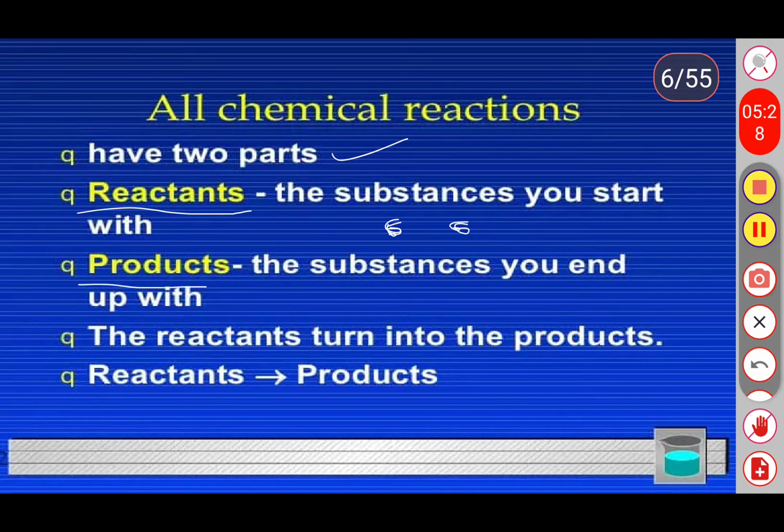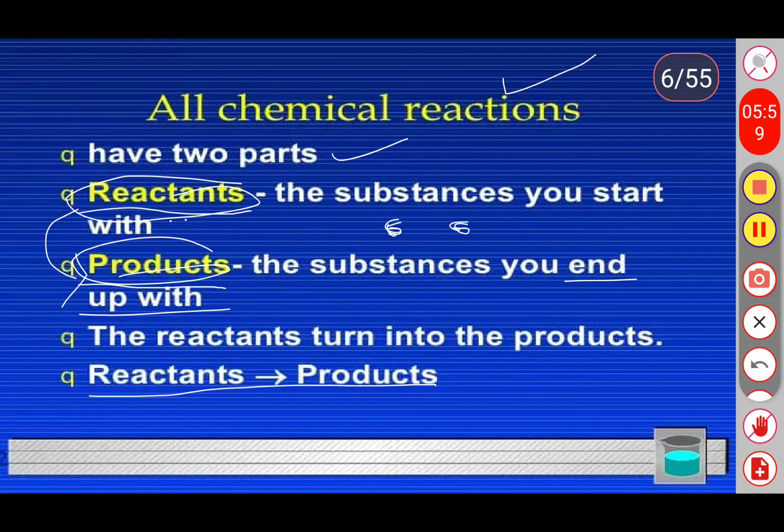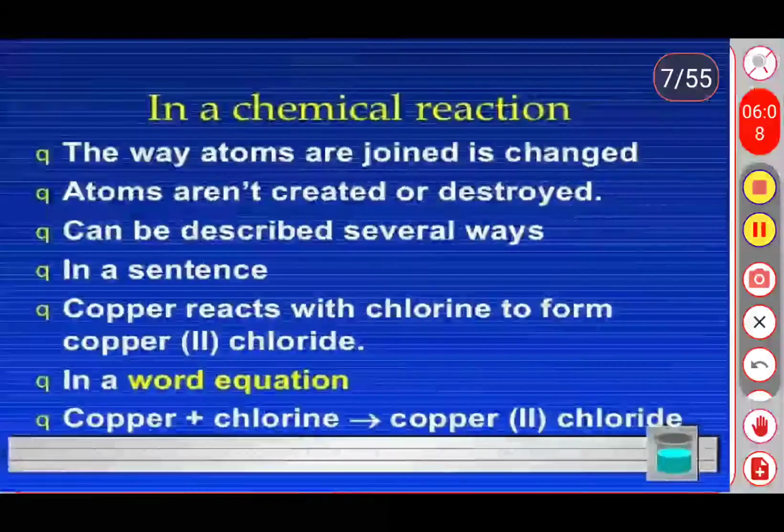The second part is the product. When the two substances are combined together, you get one new substance, that is called a product. So every chemical reaction starts with the reactants and ends with the product. The reactants turn into the product. So a chemical reaction has two parts: the reactant and the product. See in the next slide.